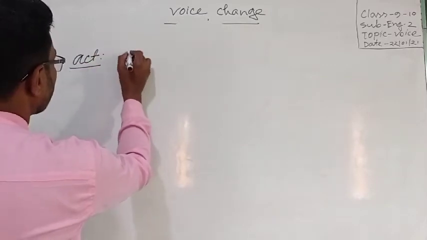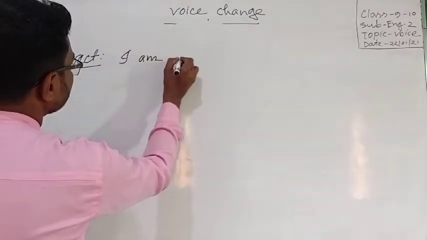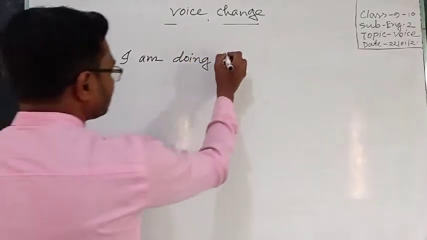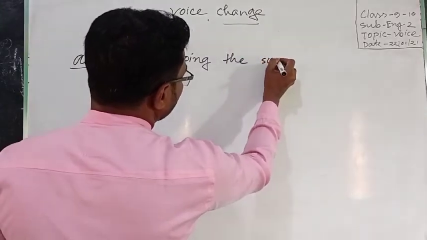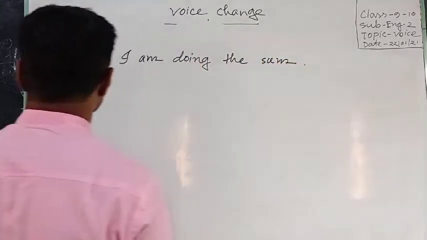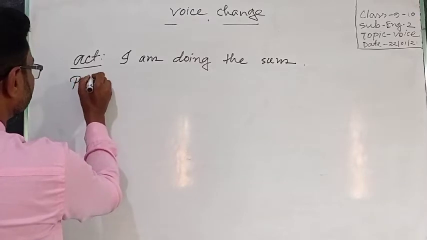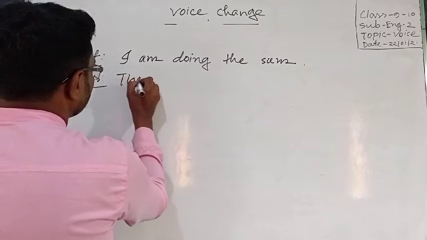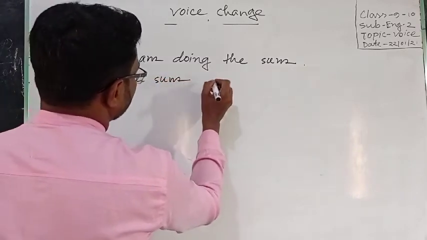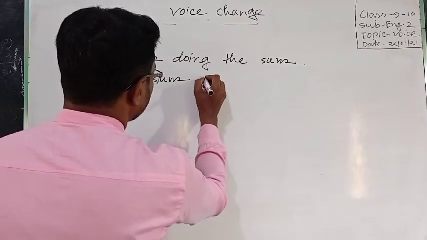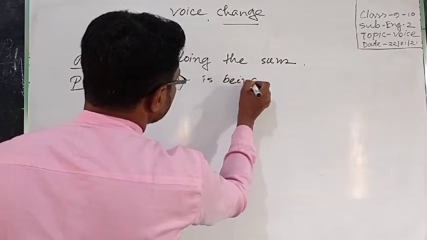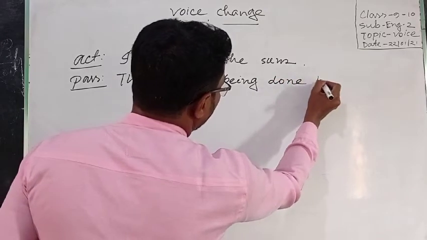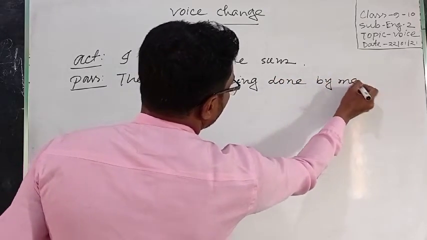Active: I am doing the sum. Passive: The sum is being done by me.